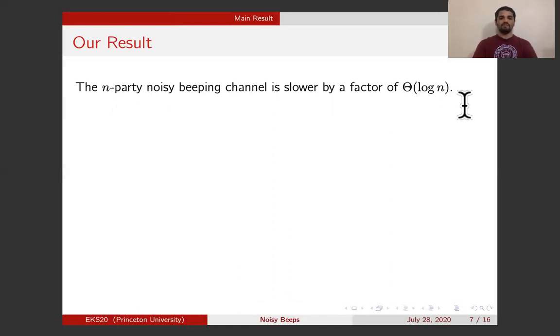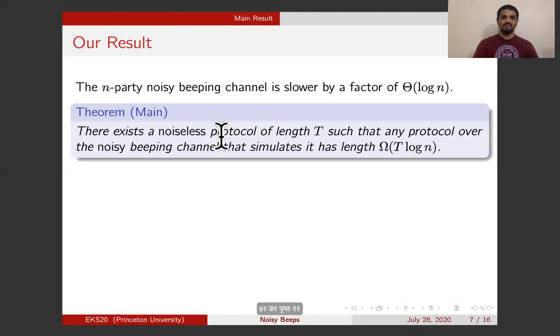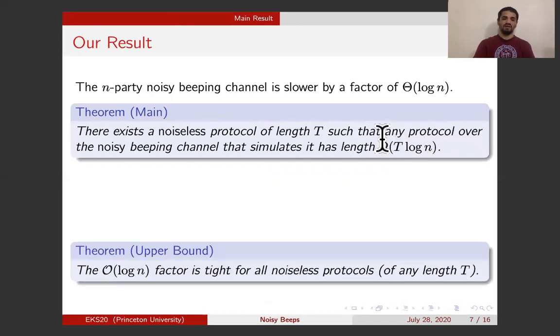Showing this result, which is an exact characterization of the effect of noise in the beeping channel, has two sub-theorems to it. In the first theorem, we need to show a communication task and a noiseless protocol for that task of some length t, such that any protocol over the noisy channel for the same task should have length t log n. So there is a log n separation between the two lengths. And then we need to show that no task can have more than a log n separation. Formally, that this log n factor is tight for all noiseless protocols of any length t.